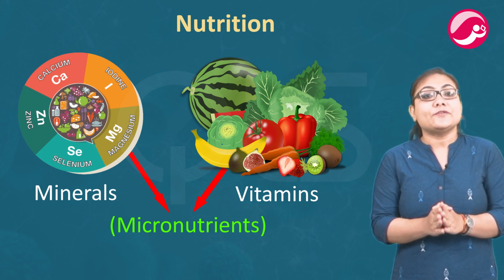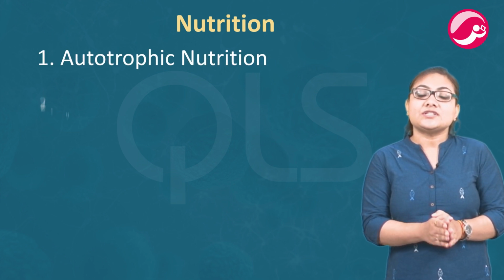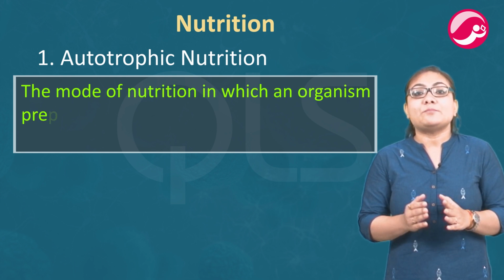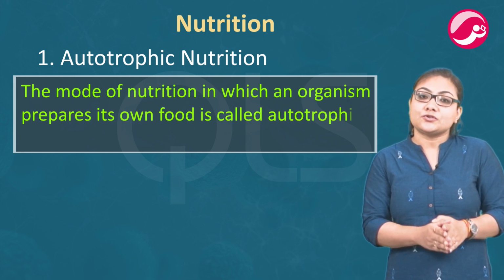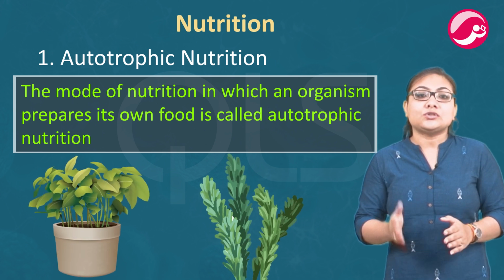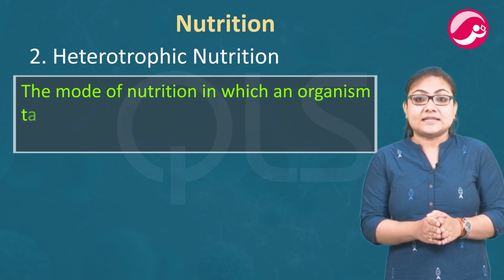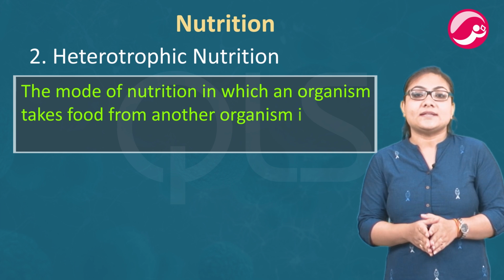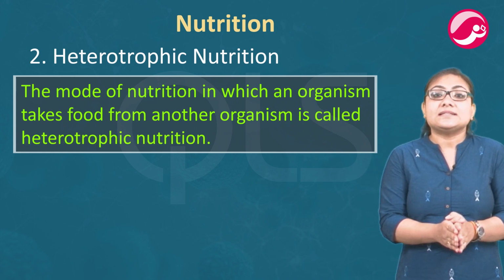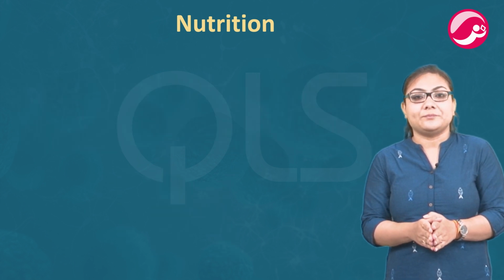Now what are the types of nutrition? Basically nutrition is of two types, autotrophic nutrition and heterotrophic nutrition. The mode of nutrition in which an organism prepares its own food is called autotrophic nutrition. Green plants and blue-green algae follow the autotrophic mode of nutrition. The mode of nutrition in which an organism takes food from another organism is called heterotrophic mode of nutrition. Organisms other than green plants and blue-green algae follow heterotrophic mode of nutrition.